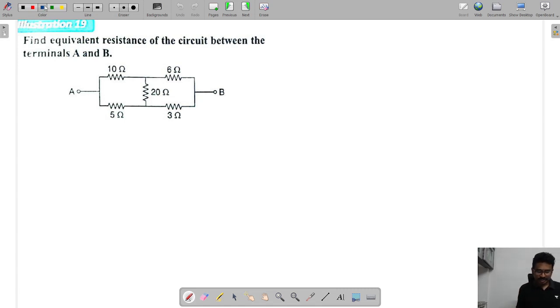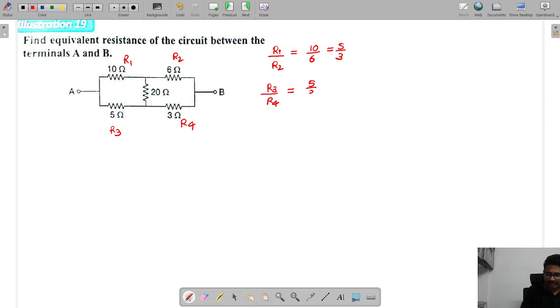Now, see this here. Whenever we have a circuit like this, it is forming a bridge shape. Here the resistances are R1, R2, R3, R4. R1 by R2 will be 10 by 6, that means 5 by 3, and R3 by R4 will also be 5 by 3.